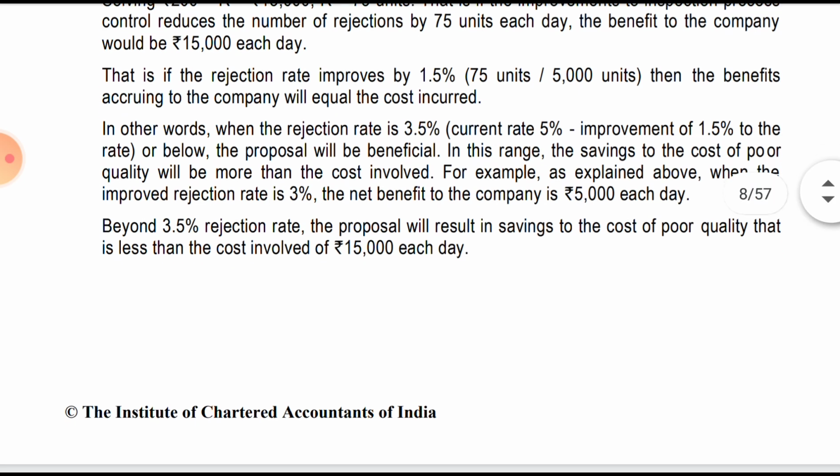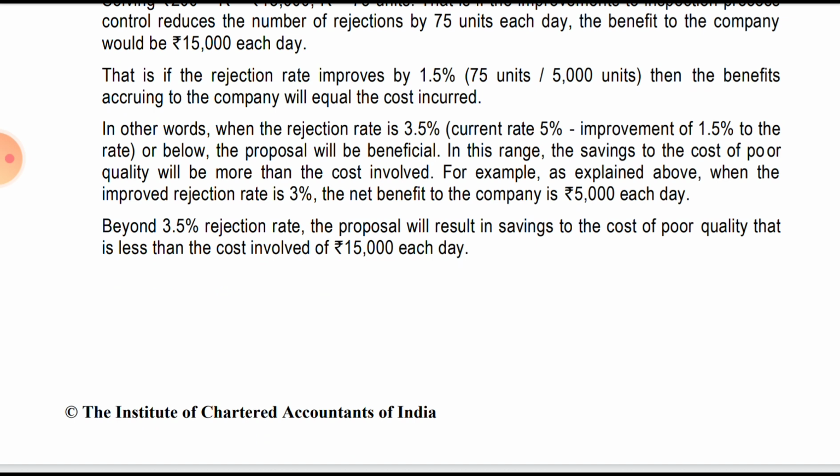incurred. In other words, the rejection rate is 3.5, that is current 5 minus improvement 1.5, or below. So if it is 3.5 or below, the proposal would be beneficial, because at exactly 3.5 the benefit is 15,000 and the cost is also 15,000, so we won't be benefited. But if it is less than 3.5, we will be benefited, and if it is more than 3.5, we will not be benefited.